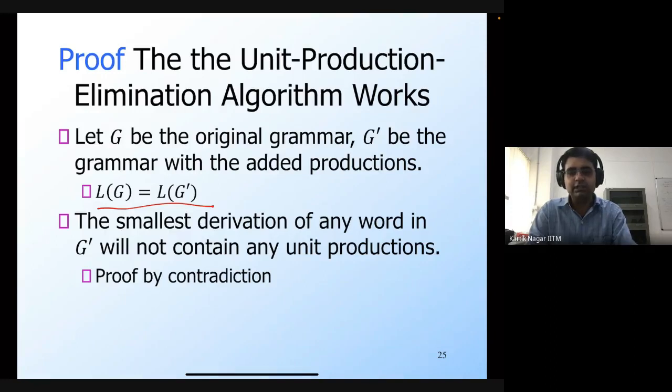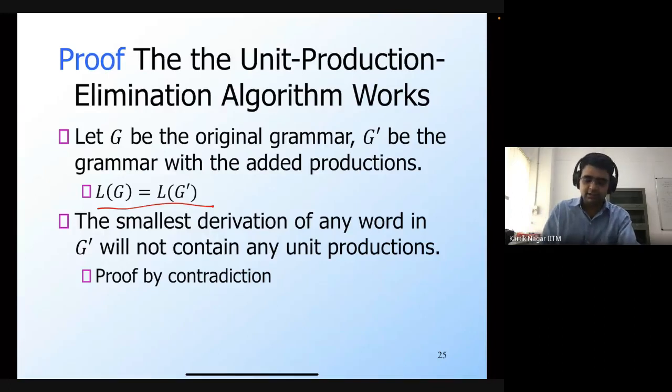For this, we will show that if you take any word present in the language of G prime, and you consider the smallest derivation of that word, then it will not contain any unit productions. Which means that for any word in G prime, there always exists a derivation which does not contain any unit productions, and that's why I can safely eliminate all the unit productions. So that won't change the language of the grammar.